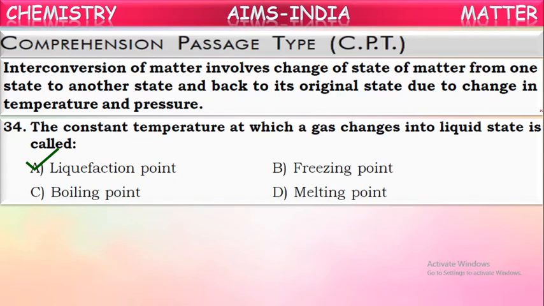For example, if we heat water, it converts into water vapor. If we cool this water vapor, it converts back into liquid state. That conversion of water vapor into water is called condensation. The water was originally in liquid state at room temperature, first converted into vapor, and those vapors convert back into liquid.